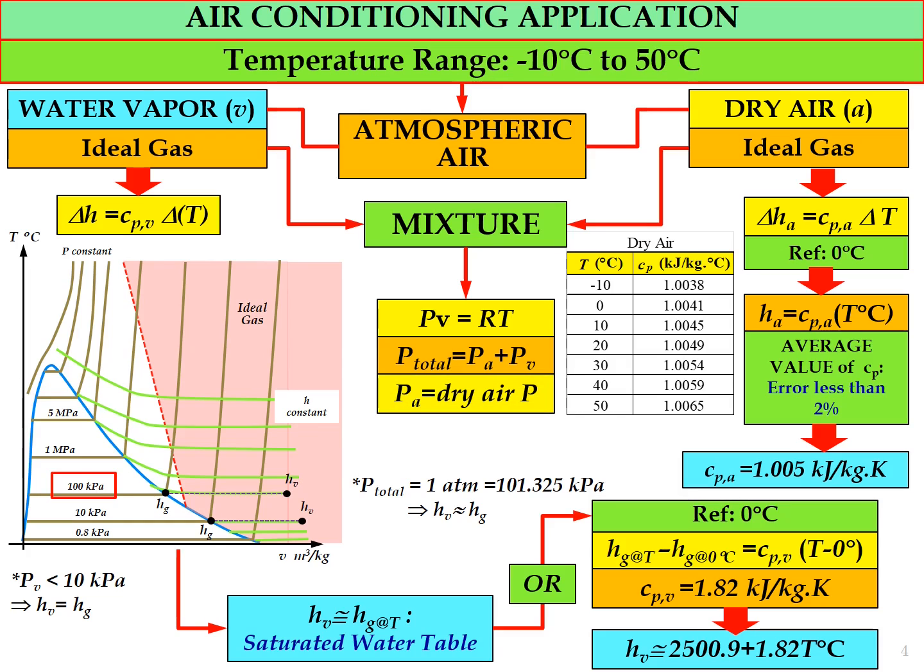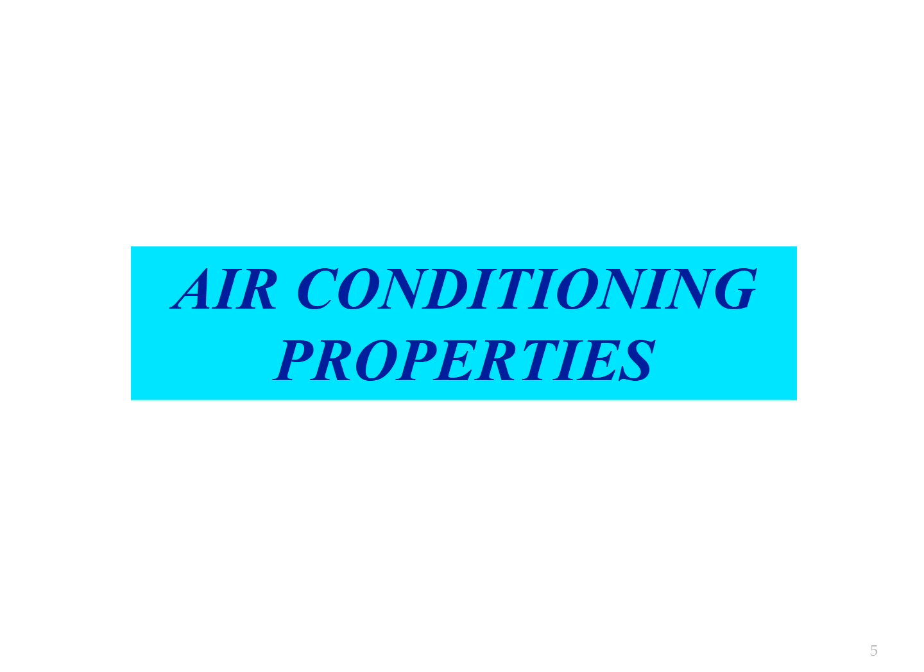Where PA is the partial pressure of the dry air, and PV is the partial pressure of the water vapor. Air conditioning properties. Under air conditioning properties, in terms of thermodynamic properties, we discuss properties such as humidity, temperature, and enthalpy. For humidity, there are two types: first, specific humidity, and second, relative humidity.